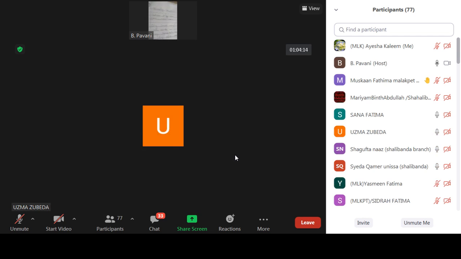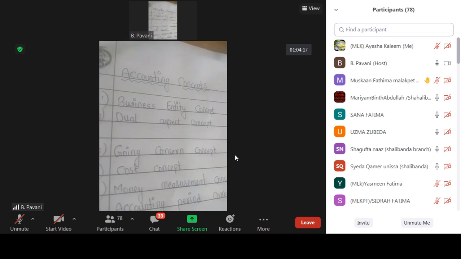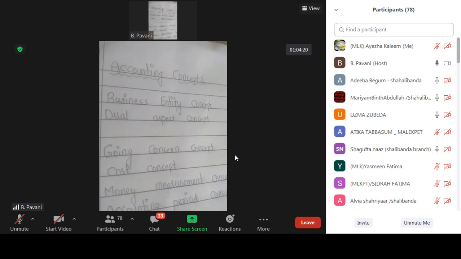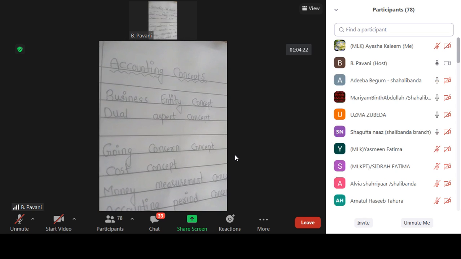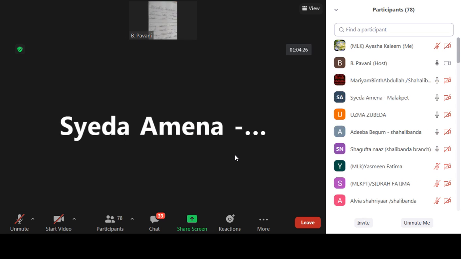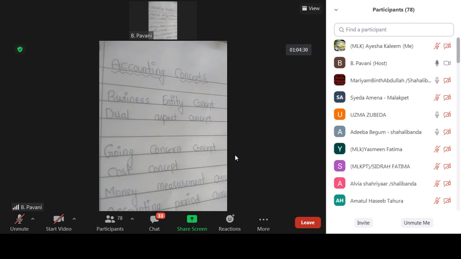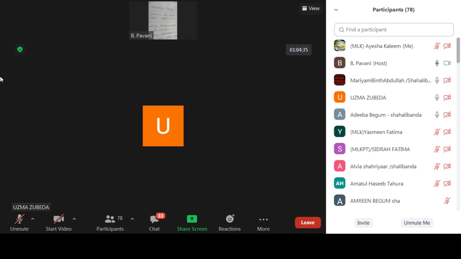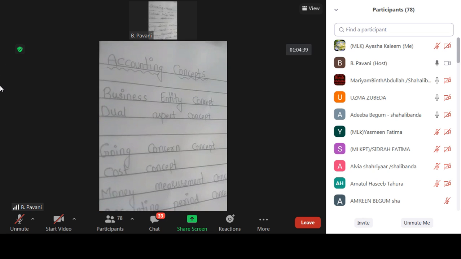Okay, the next one is dual aspect concept. We can call it a dual aspect concept, and one more name is accounting equation concept. Otherwise, we can say double entry system concept, balance sheet concept. As per this concept, every business transaction has a dual aspect.